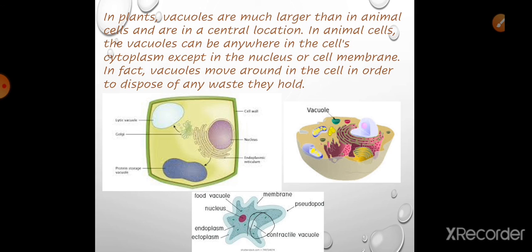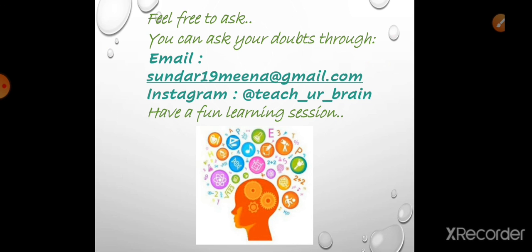Vacuoles also move around the cell. Vacuoles won't stay in the same place. They move around the cell so that they can dispose of their waste. Whatever waste it has, it can dispose of. That's why it always moves. It won't stay in the same place.